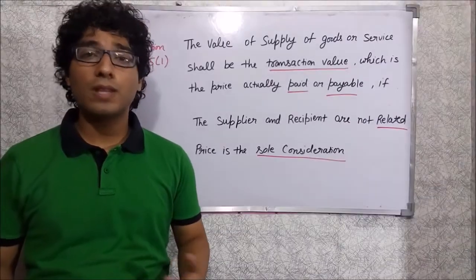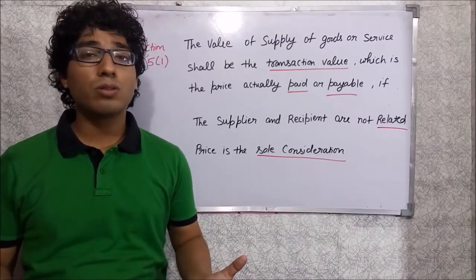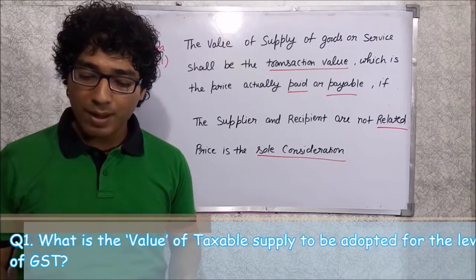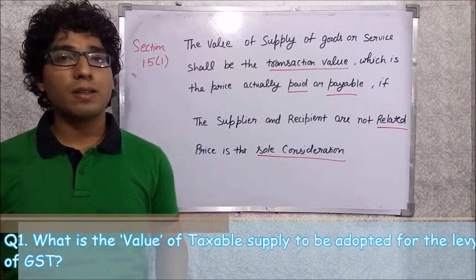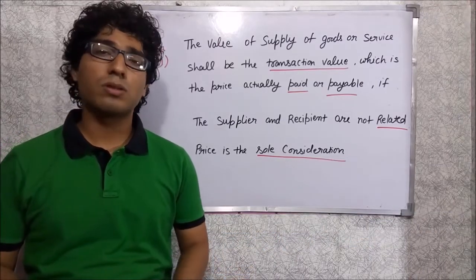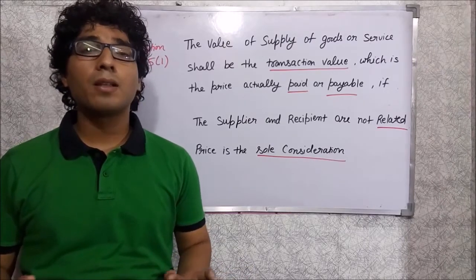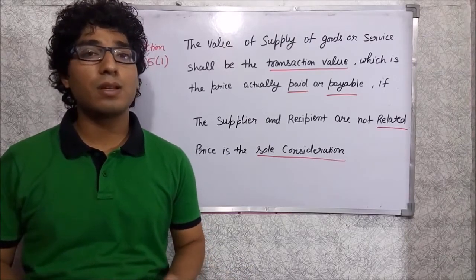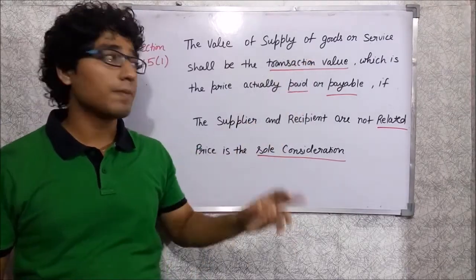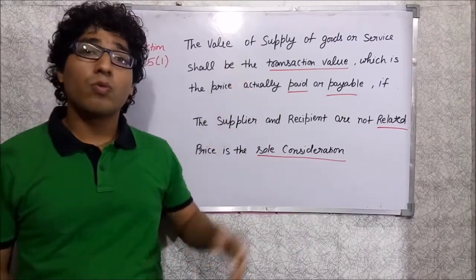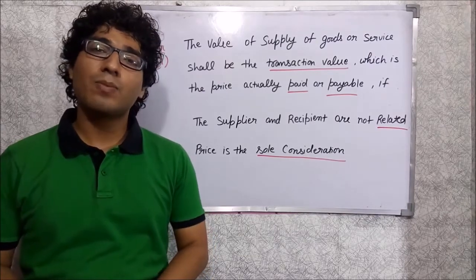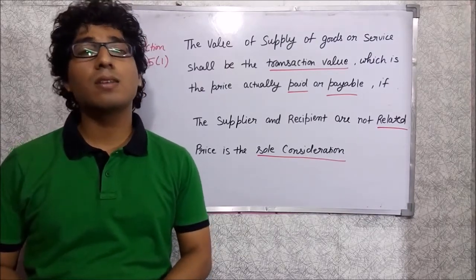This is our first question of this Q&A and it is about the valuation of goods or services in the normal case. The question is, what is the value of taxable supply to be adopted for the levy of GST? In the normal case, the valuation will be done under Section 15 subsection 1, which says that the value of supply of goods or services shall be the transaction value, which is the price actually paid or payable if the supplier and the recipient are not related and the price is the sole consideration.